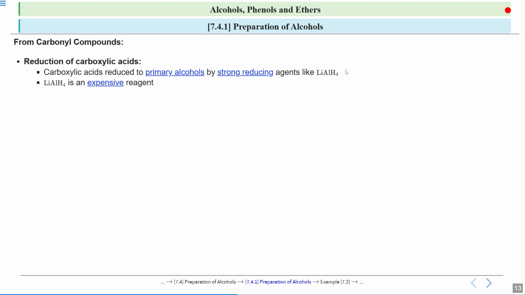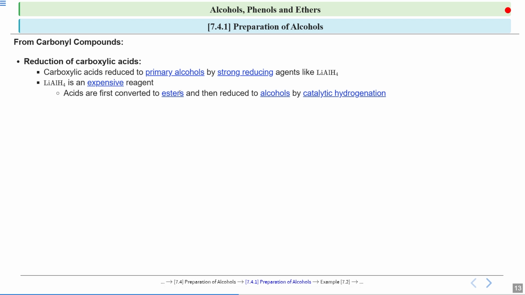Now this lithium aluminum hydride is a very expensive reagent. Whenever we have to convert the carboxylic acid to alcohols, we reduce the carboxylic acid. Since lithium aluminum hydride is a strong reducing agent but a very expensive reagent, if I have to prepare it commercially, what I will do is first convert my acids to esters.